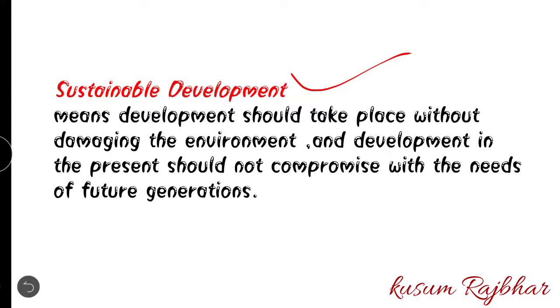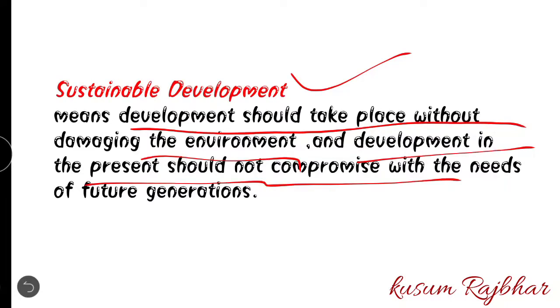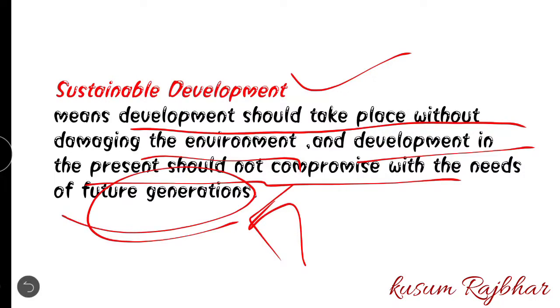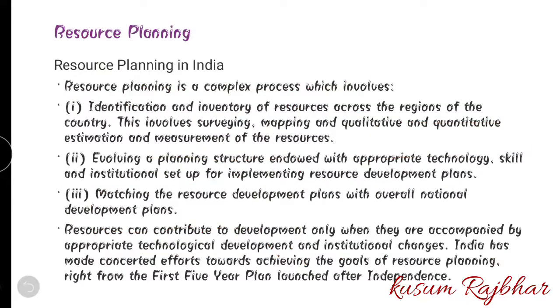It means that development should take place without damaging the environment, and development in the present should not compromise the needs of future generations. It means that we should keep some of the resources for the coming generation. We are the generation in which we are getting almost all the resources. It means that our forefathers have kept the resources for us, that's why we are using them. So our duty is also to keep the resources for the next generation.